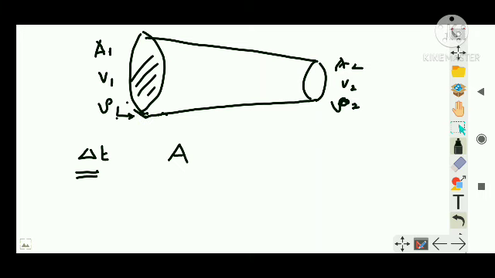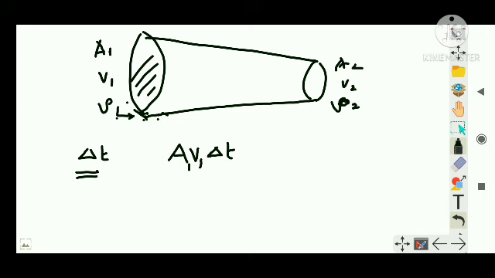How can I express the length here? Length will be velocity into time. So that is area A1, velocity V1, and time delta t. That is the volume of water entering, right? And it has passed this much section. This is the volume covered by the fluid in a small time interval delta t across the cross-sectional area A1.